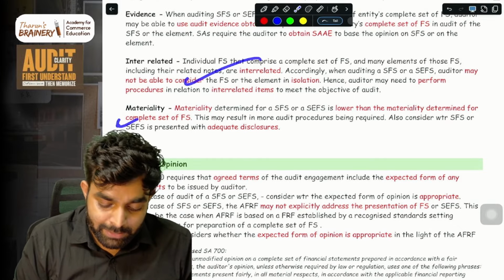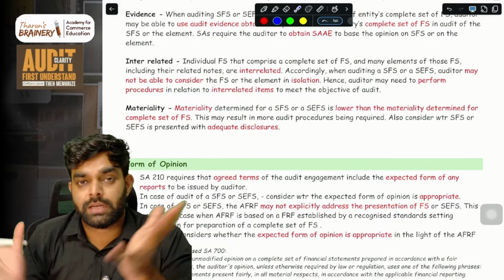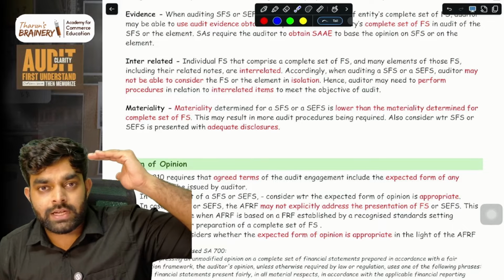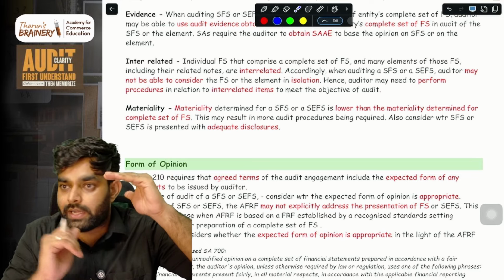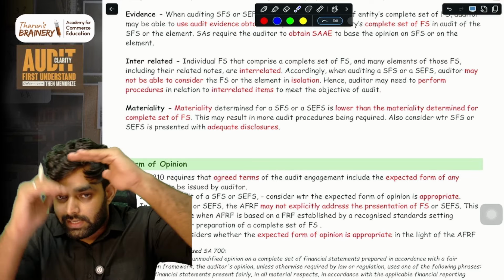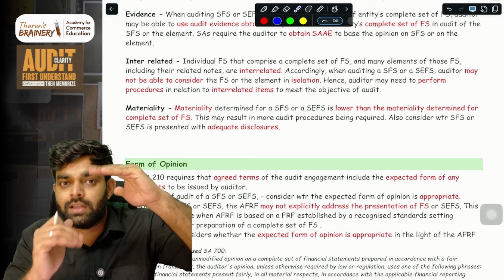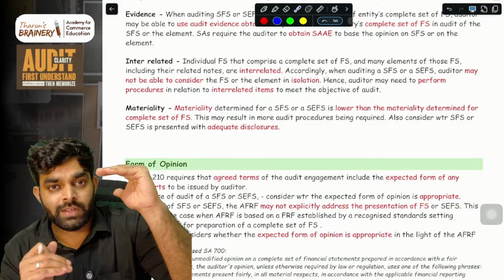Simple. Then materiality. Bro, when we are taking the entire financial statements as a whole, whatever materiality we determine, and when we are just auditing an SFS or SCFS, the materiality we determine for this audit will be lower than the materiality level for the complete set of financials, because that is a huge thing and this is just a part of it.